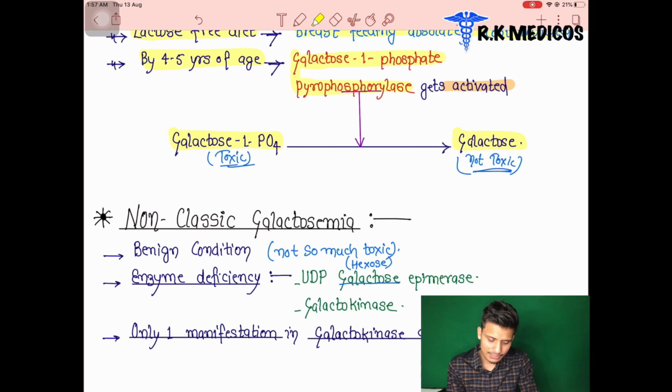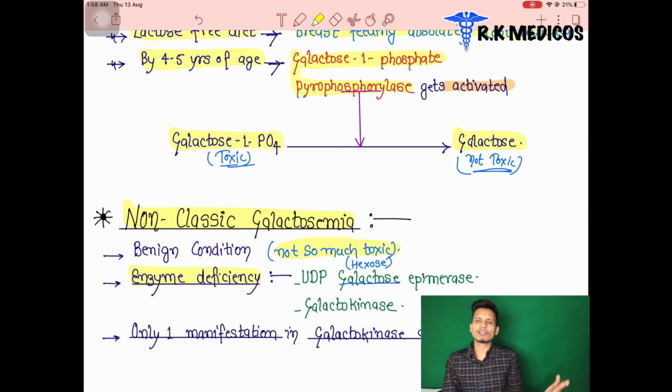Now we are going to see what non-classical galactosemia is. In the non-classical type of galactosemia, it is a benign condition. It is not fatal or malignant. It is not that severe a condition for us. So it is a benign condition, not so toxic. Now you can see which enzyme deficiency is involved in non-classical galactosemia.